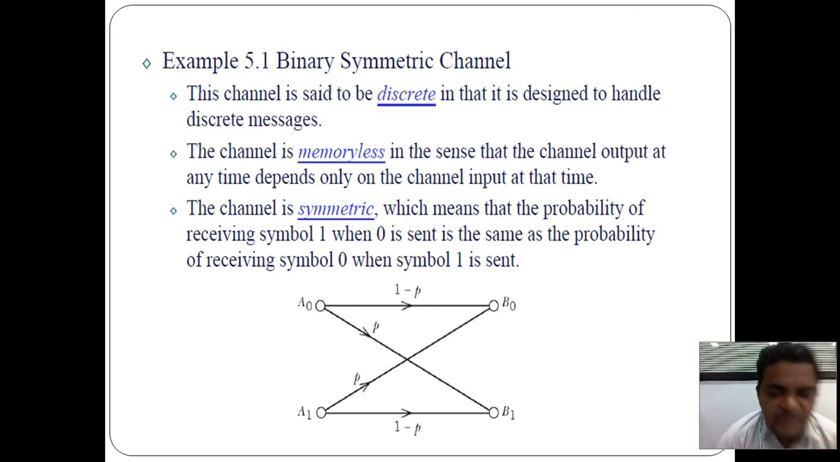Then this channel is symmetric. This means that the probability of receiving symbol 1 when 0 is sent is the same as the probability of receiving symbol 0 when symbol 1 is sent. Then we have P of B0 upon A0 and B1 upon A1, and that part we have to substitute here.